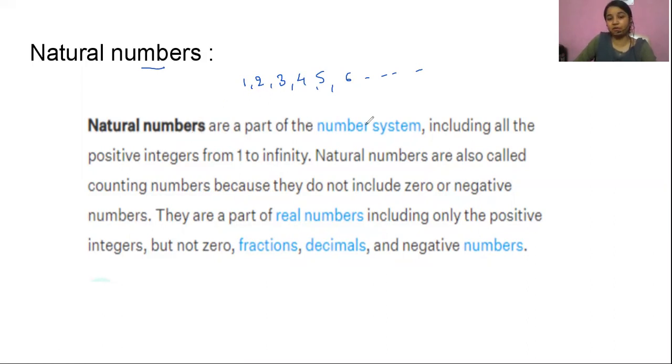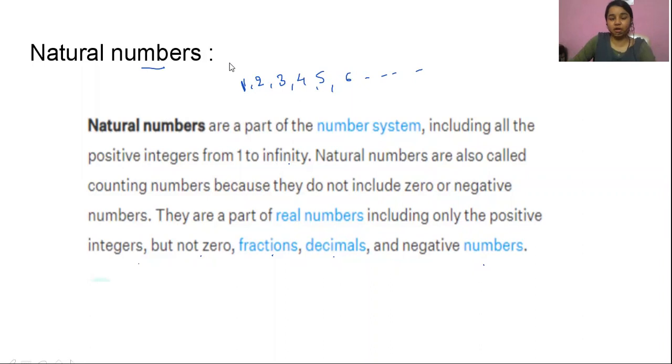So natural numbers are a part of the number system, including all the positive integers from 1 to infinity. Natural numbers are also called counting numbers because they do not include zero or negative numbers. They are a part of real numbers, including only the positive integers, but not zero, fractions, decimals, and negative numbers, right? So the natural numbers will start from 1, and that will not be a fraction, that will be positive integers, right? So these are natural numbers.